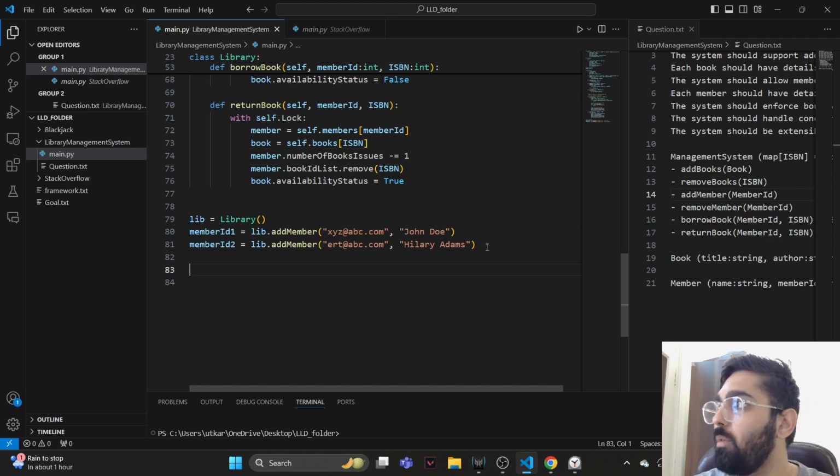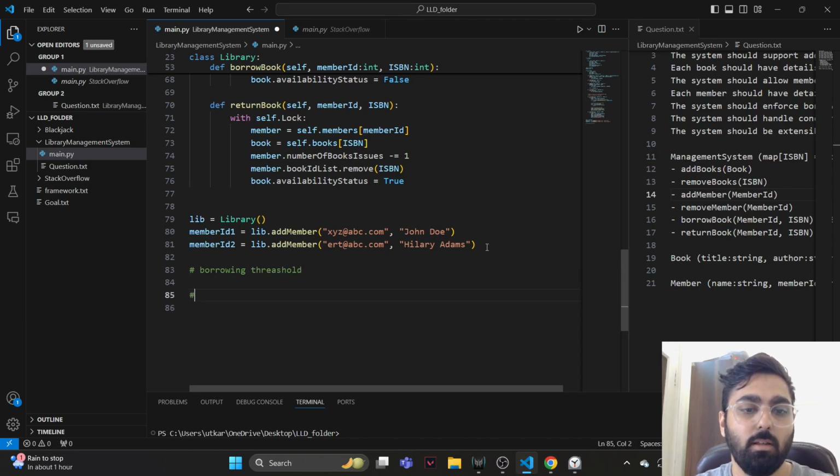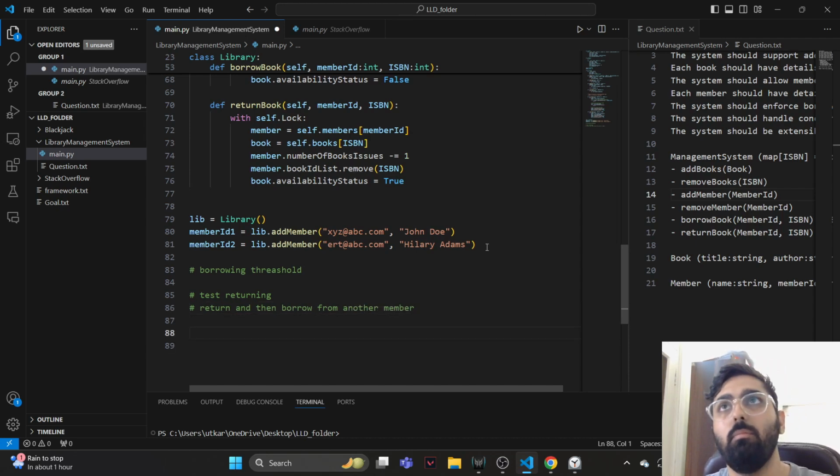So now what all do we want to test over here? We want to test the borrowing threshold, right? We assume that it's impossible for 2 users to try to borrow the same book, but we do want to test returning, right? So how do we test this? We return and then borrow from another member. Okay, so we can test the borrowing threshold, then we return a book, we borrow from another member.